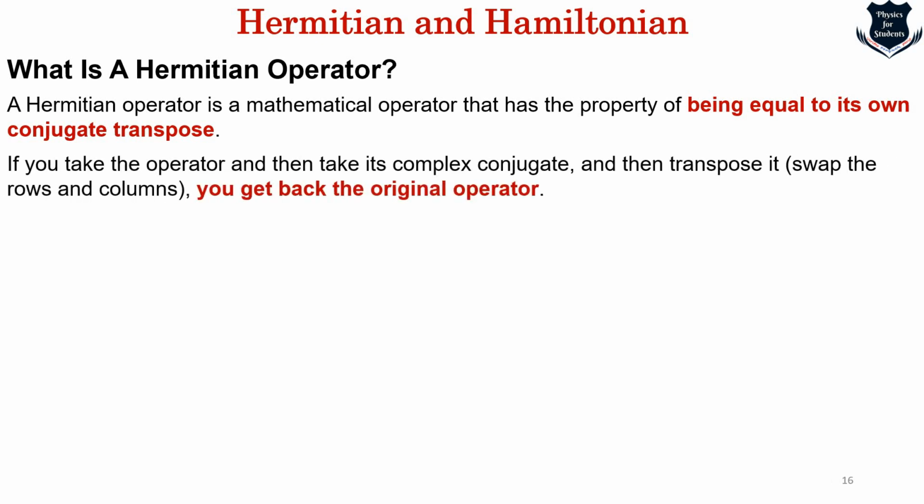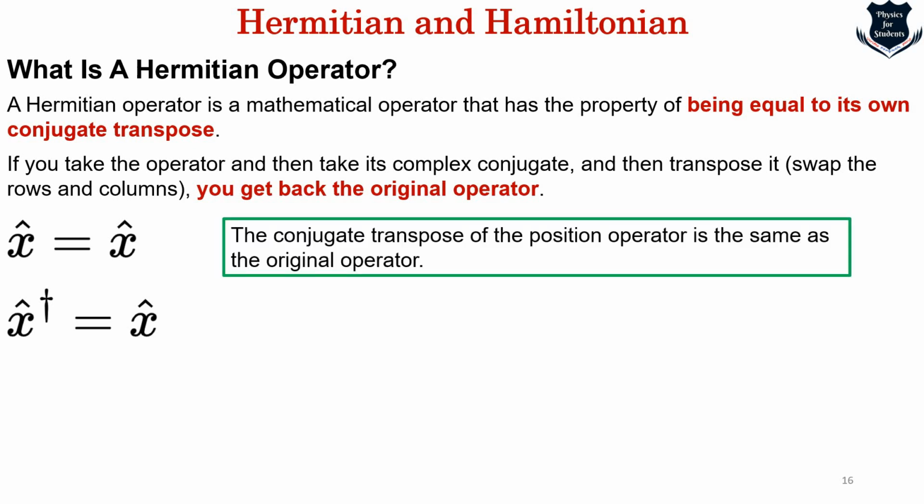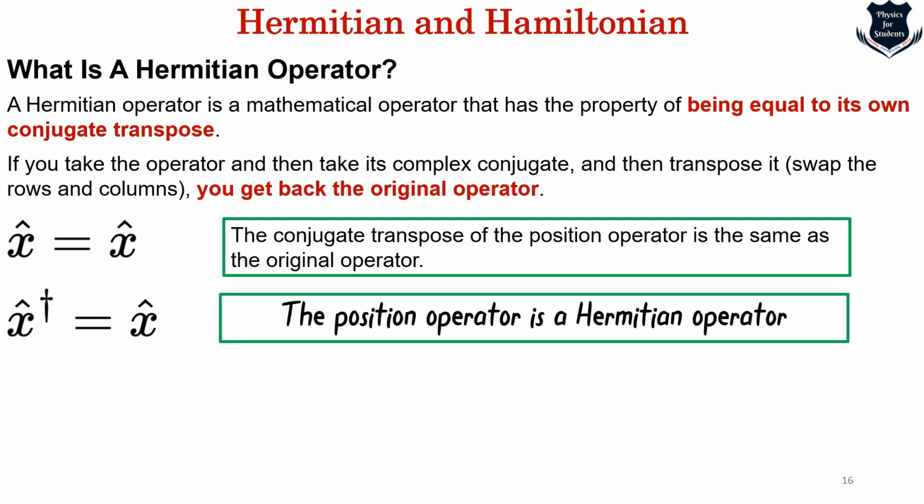That means, for example, if I take the operator and then take the complex conjugate of the same operator and then transpose it, that means we swap the columns, we get back the original operator. You see this example, this is a Hamiltonian, and if you take the complex conjugate, it gets back to it. So the conjugate transpose of the position operator, for example x, is the same as the original operator. So the position operator now becomes a Hermitian operator. Why? Because once we do the conjugate transpose, we get back the same operator.